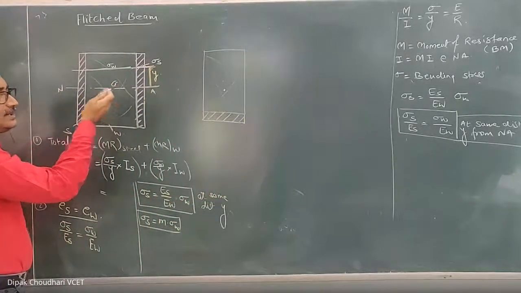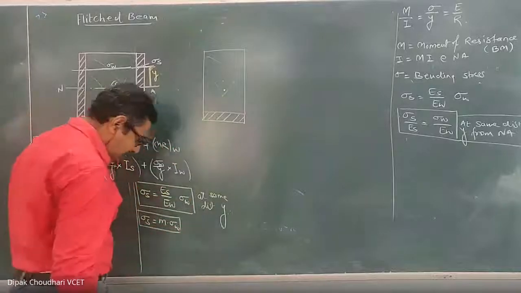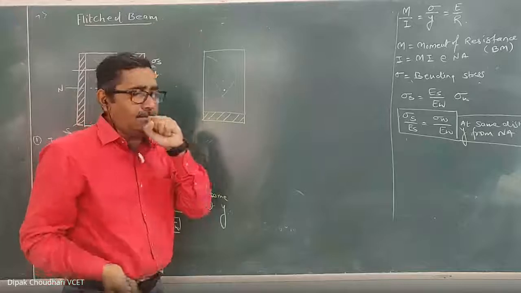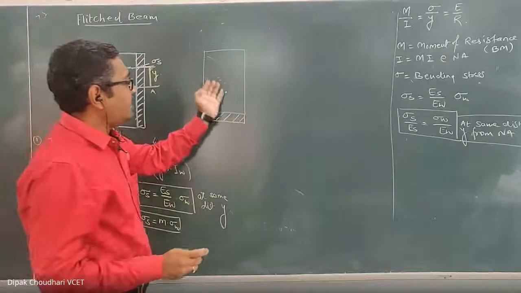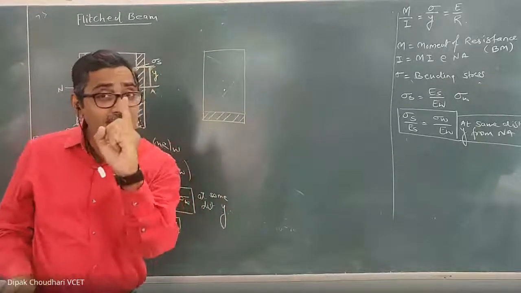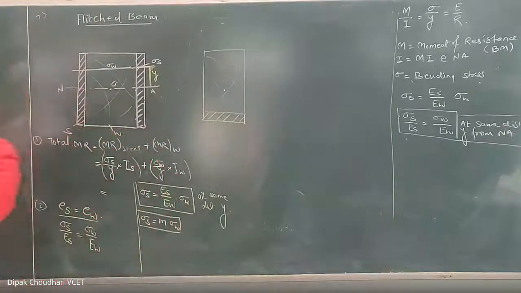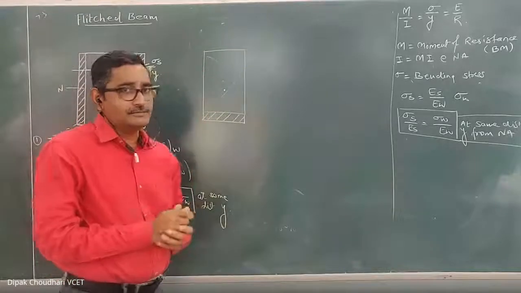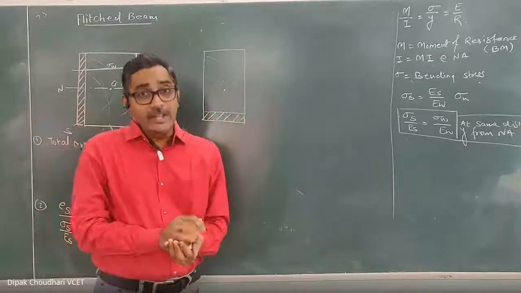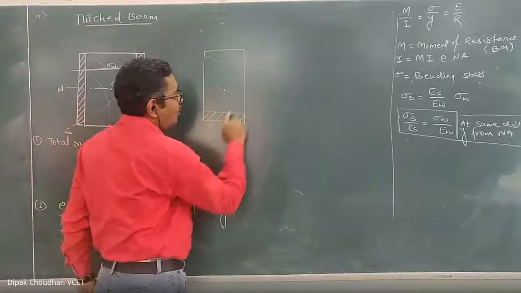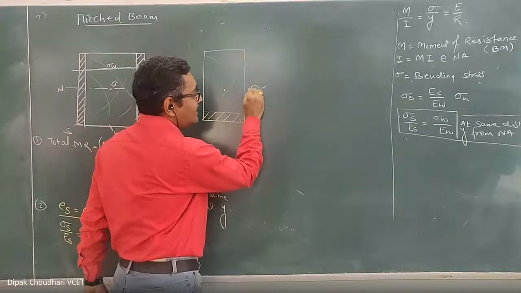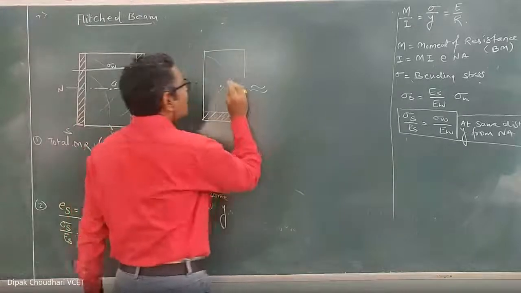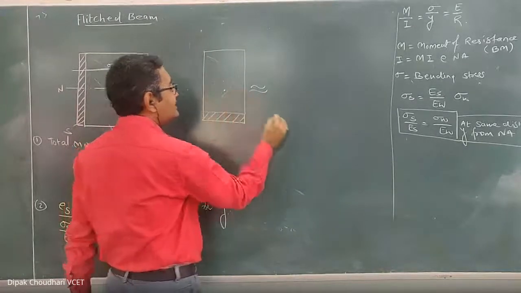Even if it is symmetrical, to solve this question also, and when it is unsymmetrical, the other method is that this composite beam, which is made of composite material, we can convert into an equivalent single material. This is a composite beam made up of steel and wood. We can convert it into an equivalent section of either wood or steel. Now, how do we convert to the equivalent section? If I convert it into an equivalent steel section,